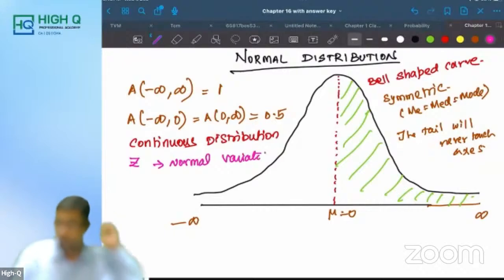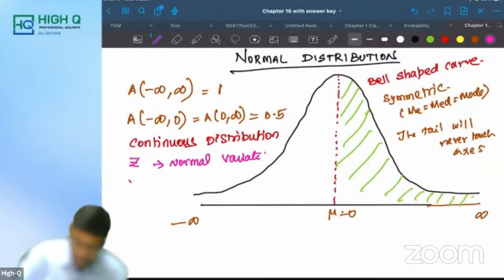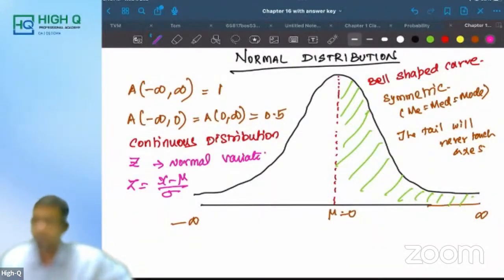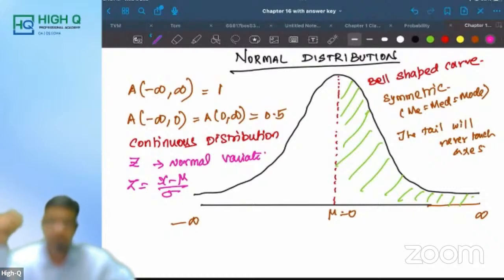What is it, my dear? The normal variate. So what is Z defined as? Z is X minus mu divided by sigma. Please remember this: X minus mu divided by sigma. What is mu? Mean. What is sigma? Standard deviation. Is it clear, all of you?